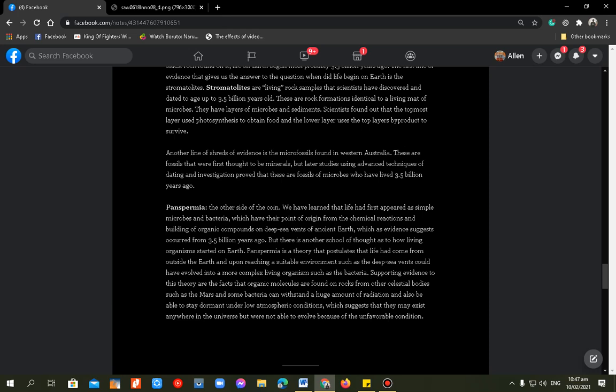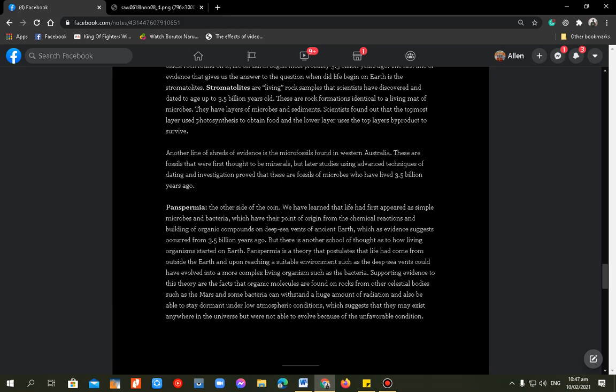So, panspermia is the theory that life came from another place, and upon reaching the suitable environment, the deep sea vents, it evolved into more complex organisms we call bacteria.